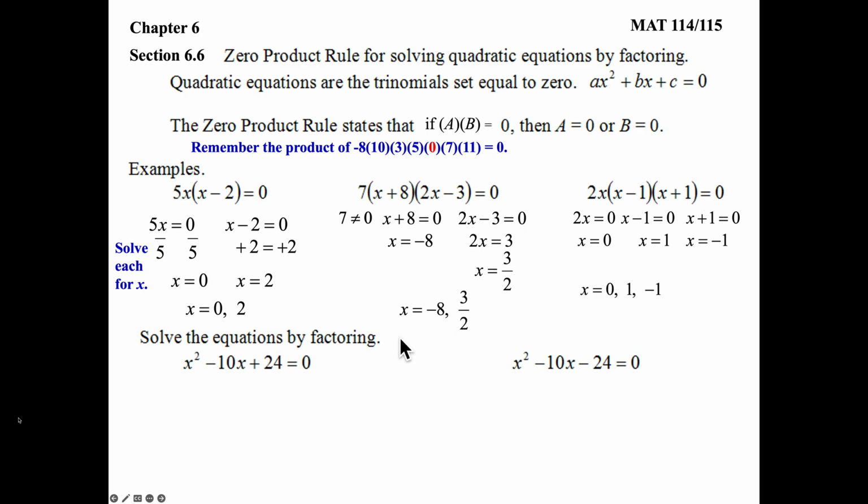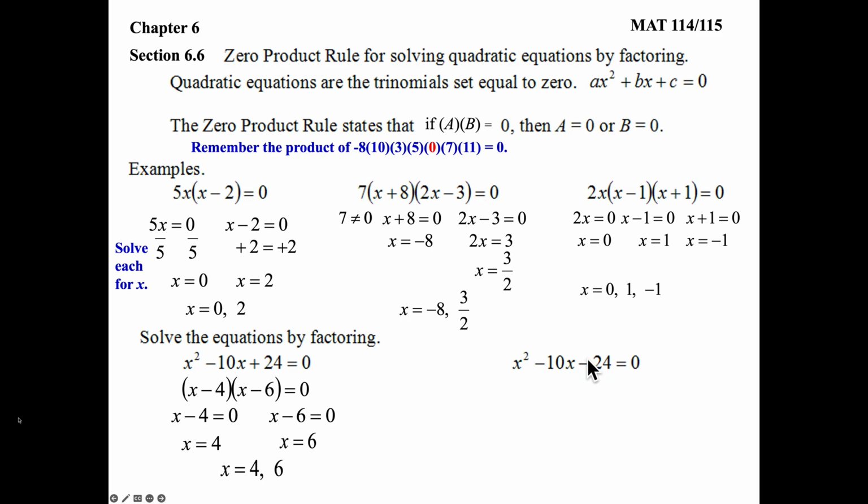All right, so now we have to get these trinomials into this factored form. So looking at this problem, x squared minus 10x plus 24, using my sign rules, my c is a positive. My two binomials are both minus, x minus something, x minus something. Read it from right to left. What two numbers multiply to be 24 and add up to be 10? 6 and 4. Both minus signs. All right, solve for x. X minus 4 equals 0, x minus 6 equals 0, x equals 4. Add over the 6, x equals 6. There's my two answers.